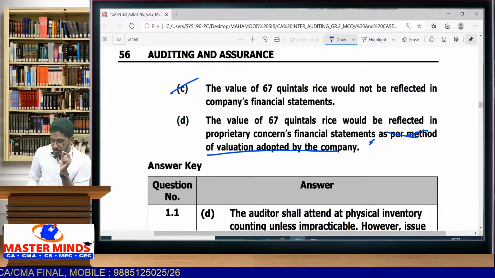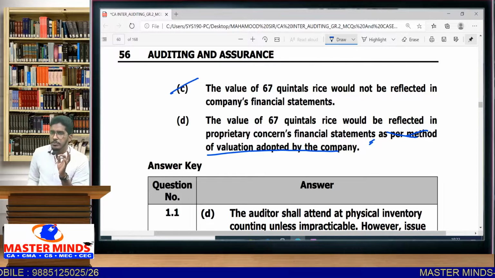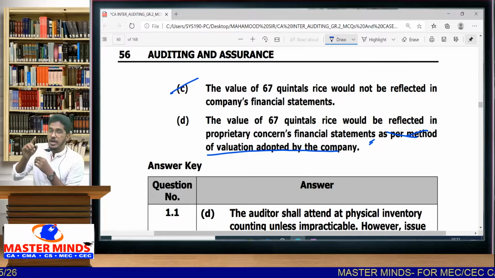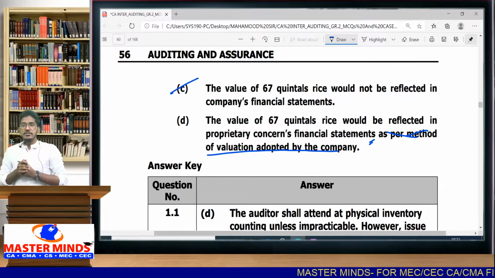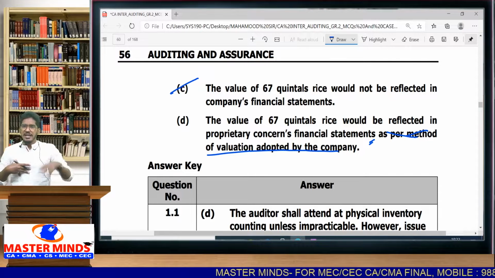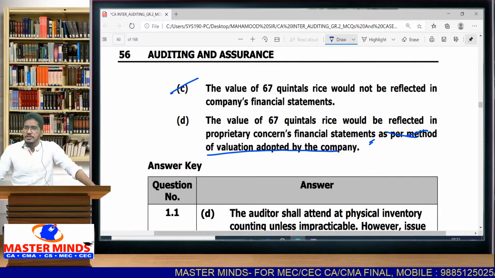If you just say the value of 67 quintals of rice would be included in the proprietary concern's financial statements, it is good. But according to what method will the proprietary concern value them? According to the method which the proprietary concern is following. Why would they take into account the company's valuation method?